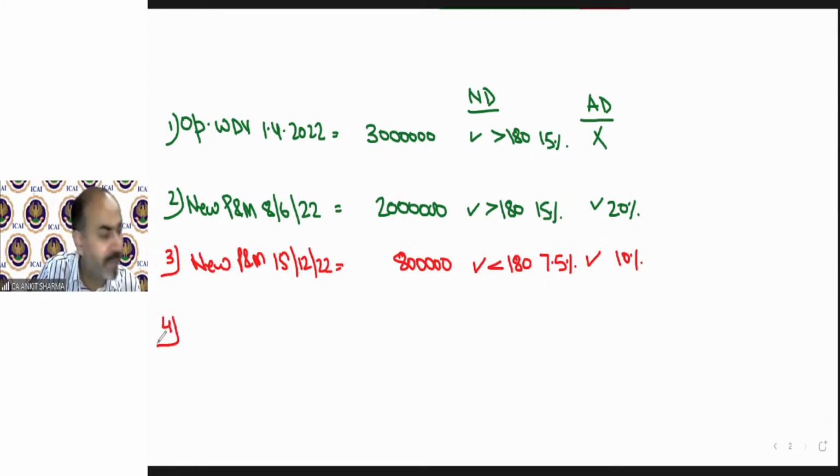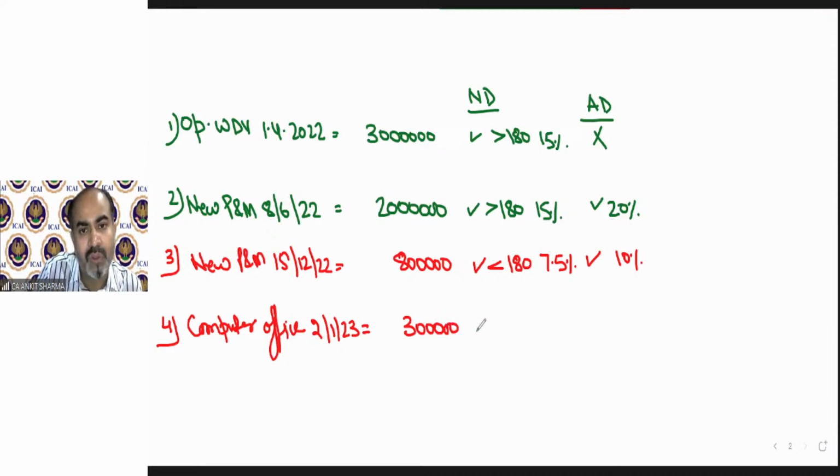Moving on to the fourth, computer purchased. It's in an office, and it is on 2nd January 2023 for rupees 3 lakh. Can we claim normal depreciation? Yes. It's less than 180 days, and the computer depreciation rate is 40%. So we can claim half of it, 20%.